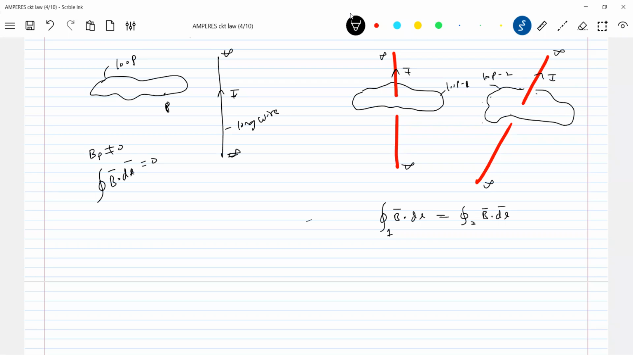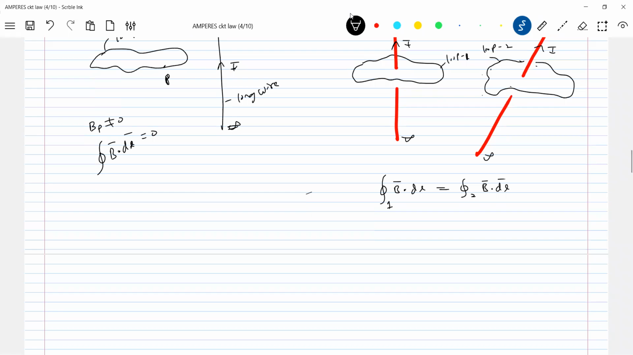So there's one more condition. Sometimes, to trouble you, the current-carrying wire will not be exactly normal to the plane of the loop. Then also it doesn't matter. So what is the net current enclosed? Now the value of B bar dot dl for both the loops will be the same. Okay, this is overall the basic idea of Ampere's circuital law.